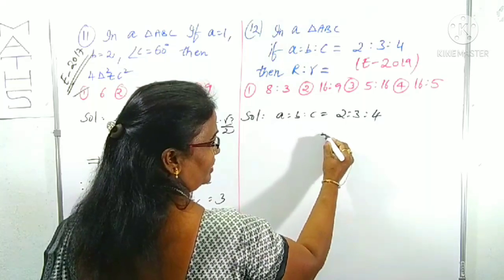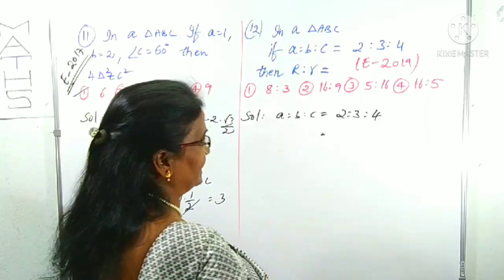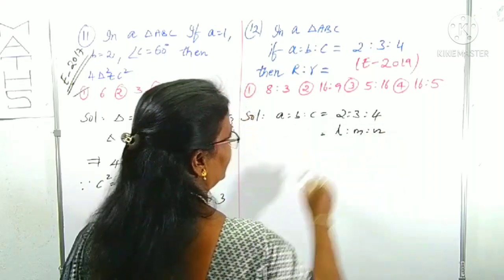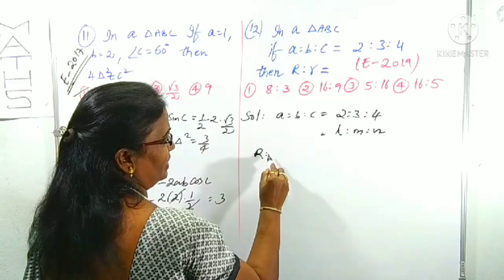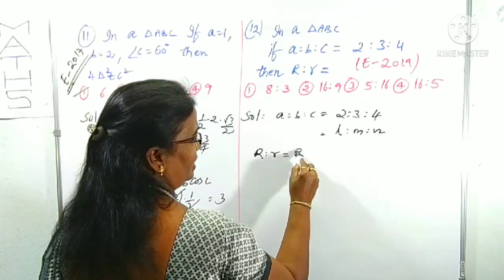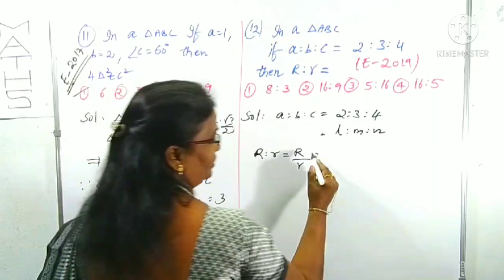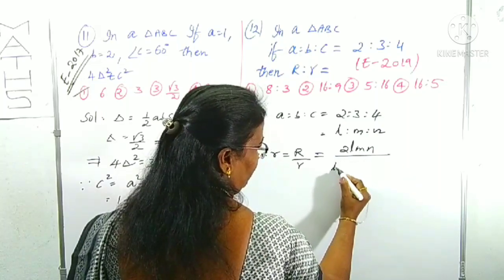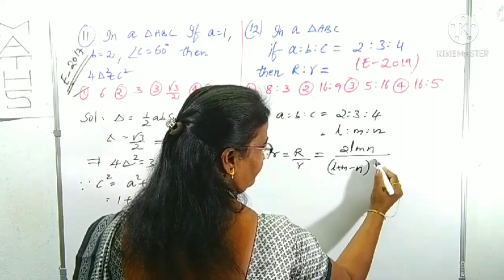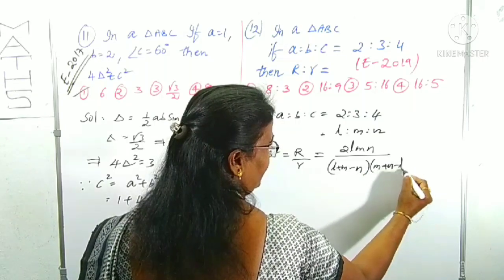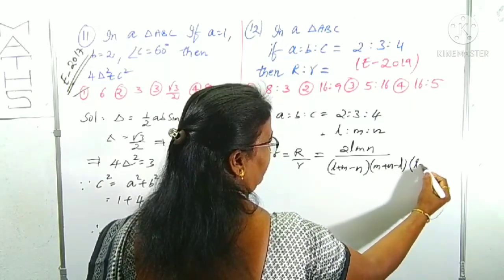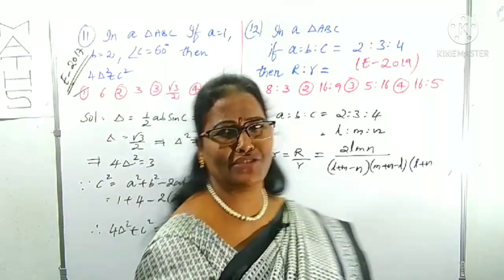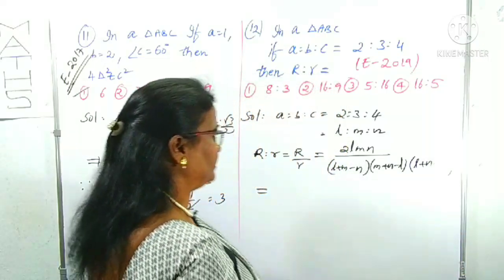For this there is a shortcut method, a tip I am giving here. Suppose you take L is to M is to N. We can find R by r, that means capital R by small r, and we have to remember this tip: 2LMN by (L plus M minus N), (M plus N minus L). Can you guess the third one? Yes, (L plus N minus M). We can use this short tip, then we get the solution very easily. Otherwise it takes too much time.